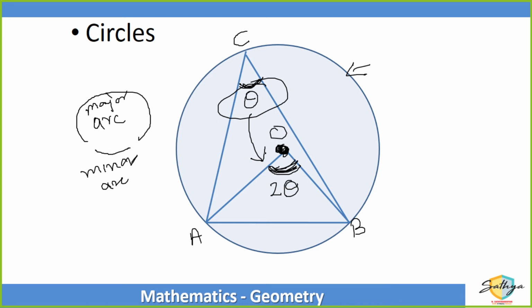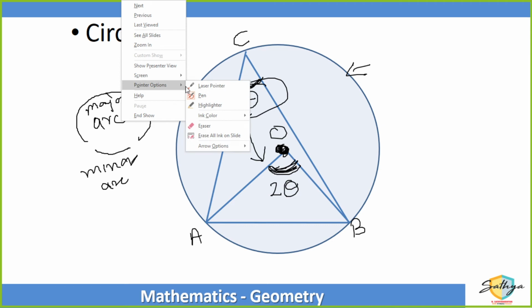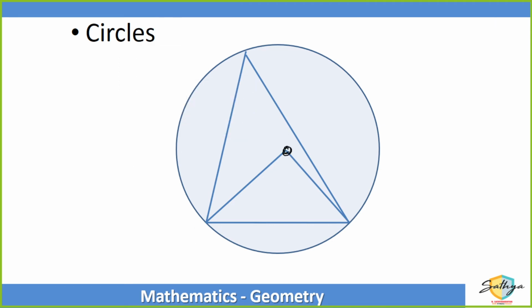Do you understand this funda? This is one of the most useful fundas you can get. Shubhankar did not get it. Let me do this once again. See, this is the center of the circle. These are points A and B. This is, let us say, C, and this is, let us say, D. From AB, I am drawing a triangle at C, and from the same points A and B, I am drawing a triangle at D. Did you understand these two triangles? Whatever is the measure of the angle ADB, angle ACB will be double of that.